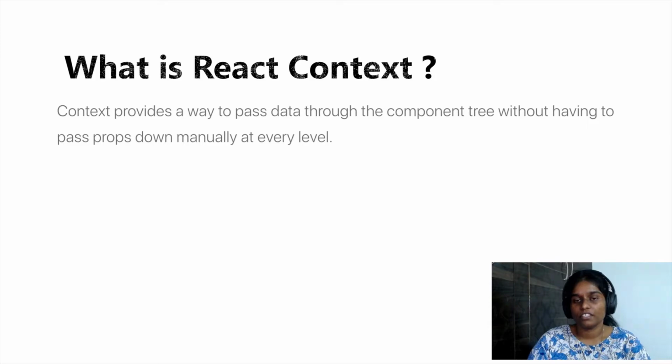The next one in the topic is React context. Let's see what React Docs has to say about this. It says context provides a way to pass data through the component tree without having to pass props down manually at every level. Like we know, every component has access to only two kinds of data: the props it receives from its parents and its internal state.